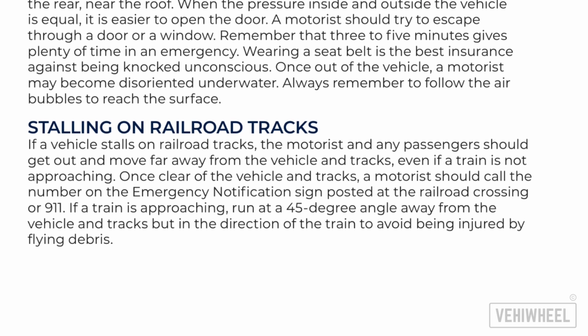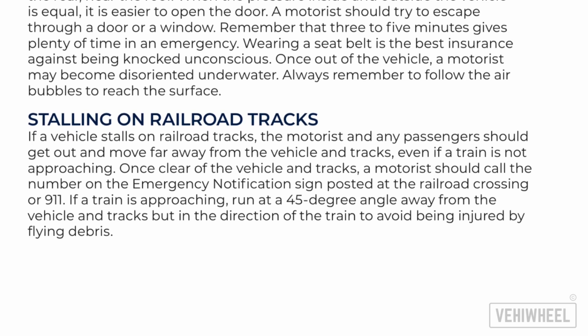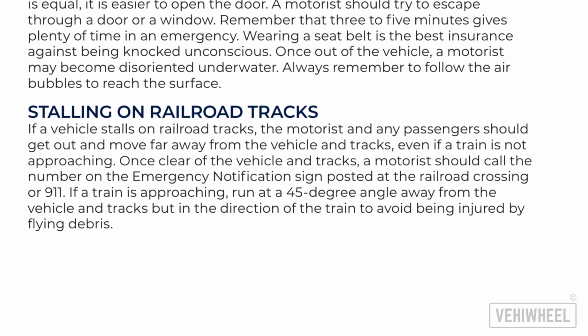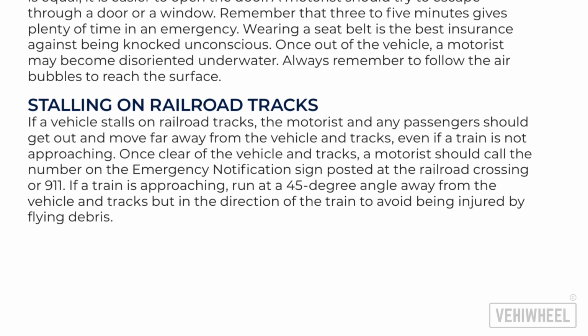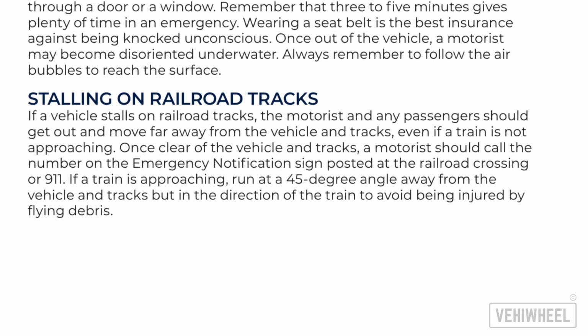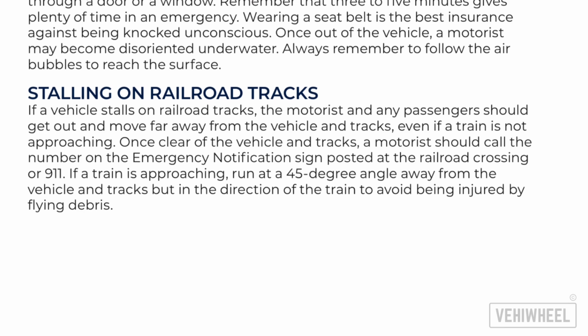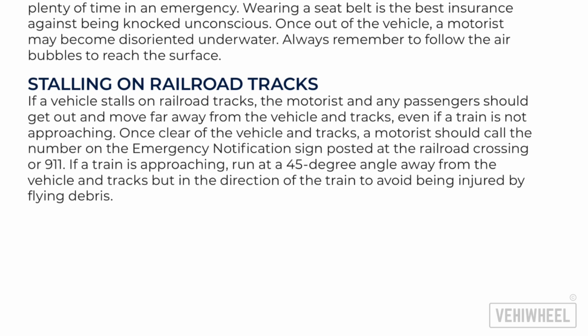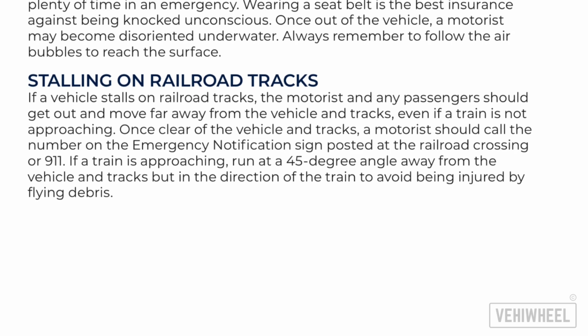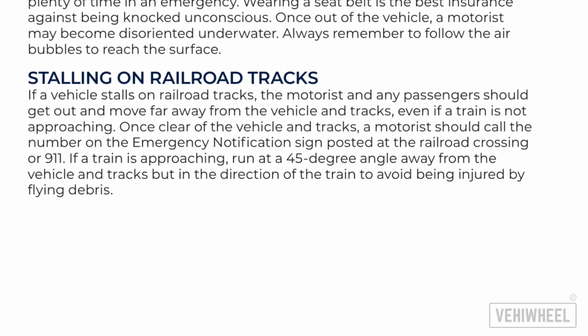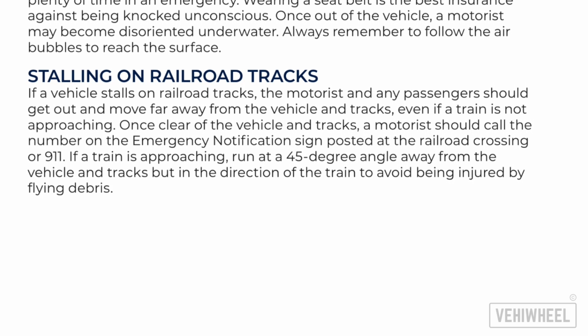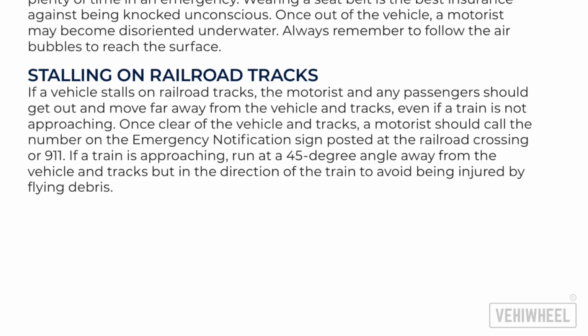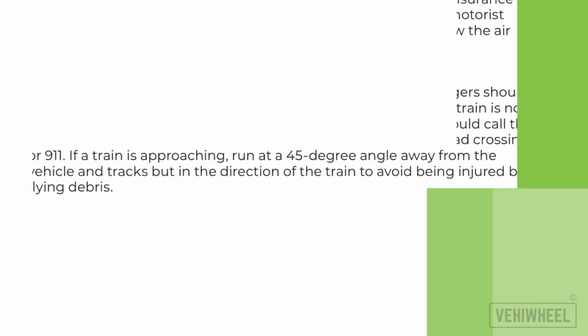Stalling on railroad tracks. If a vehicle stalls on railroad tracks, the motorist and any passengers should get out and move far away from the vehicle and tracks, even if a train is not approaching. Once clear of the vehicle and tracks, a motorist should call the number on the emergency notification sign posted at the railroad crossing or 911. If a train is approaching, run at a 45-degree angle away from the vehicle and tracks, but in the direction of the train to avoid being injured by flying debris.